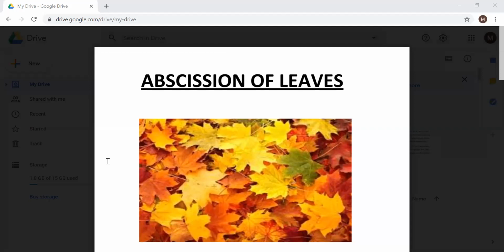Now, like we have seen in autumn season, in the deciduous trees, all the leaves fall down. This is because of the abscission phenomenon. And then in case of mango, which is an evergreen tree, leaves will fall sequentially. Sometimes branches may fall, sometimes leaves may fall. So in this way, abscission will take place.